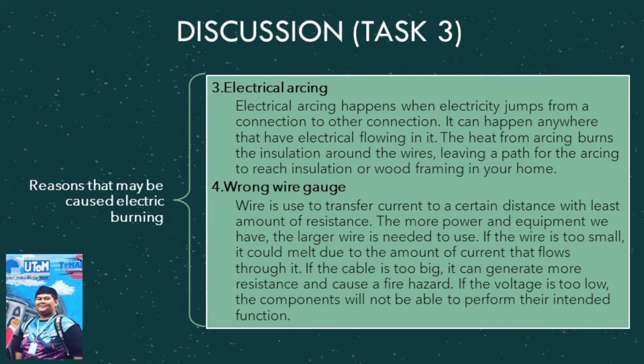Number 4 is wrong wire gauge. Wire is used to transfer current over a certain distance with the least amount of resistance. The more power and equipment we have, the larger the wire needed. If the wire is too small, it could melt due to the amount of current that flows through it. If the cable is too big, it can generate more resistance and cause a fire hazard. If the voltage is too low, the component will not be able to perform its intended function.